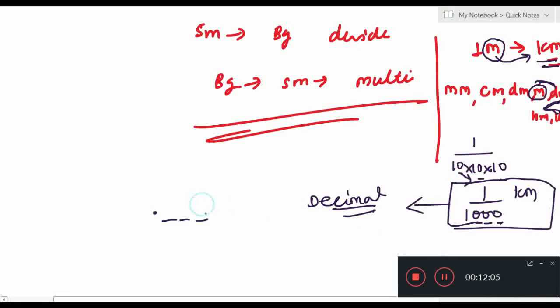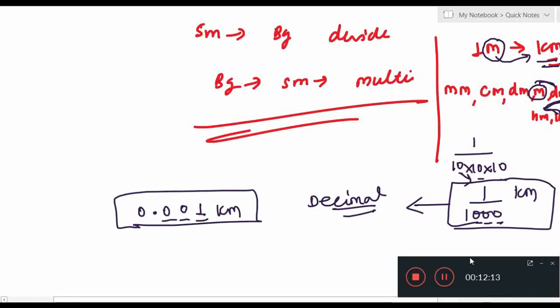So you have to write 1 here and 0, 0, 0. So this will be my answer. Understood? So for today, only conversion of bigger unit to smaller unit and smaller unit to bigger unit.